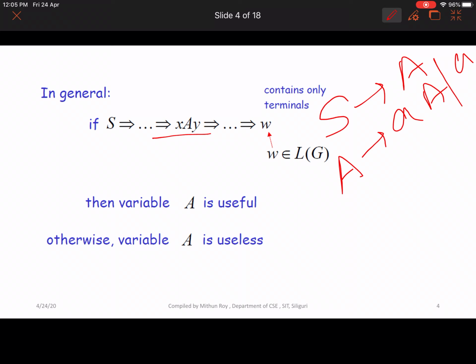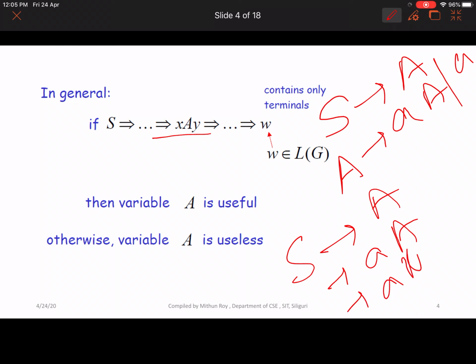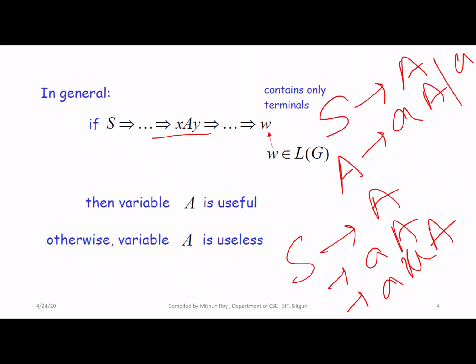If you start from capital S to capital A, A is replaced by small a capital A, again by small a capital A, and finally replaced by small a. This production generates some string that belongs to language capital L. Only those variables are called useful. So variable A is useful, otherwise variable A is useless.